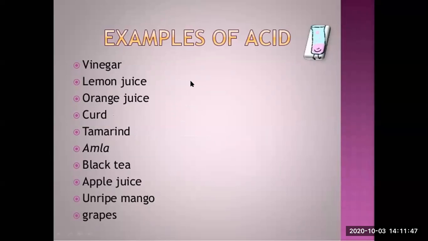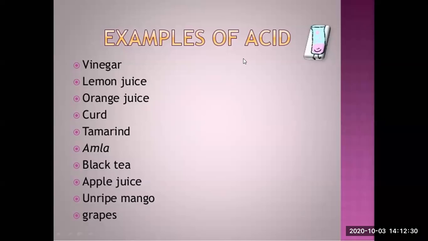Now these are the different examples of acids. You have already read many of these examples. You have learned about the different acids in that table also. Vinegar. Do you remember we have read about vinegar in our previous chapter also? What is the common name of vinegar? Acetic acid. Vinegar is what we use at home, that is also acetic acid. Lemon juice, which is the main source of citric acid. Orange juice, again a kind of acid. Orange juice also has citric acid.